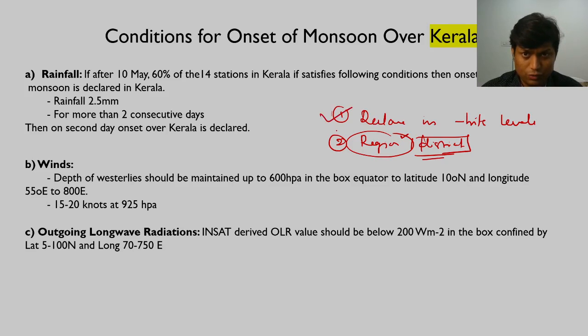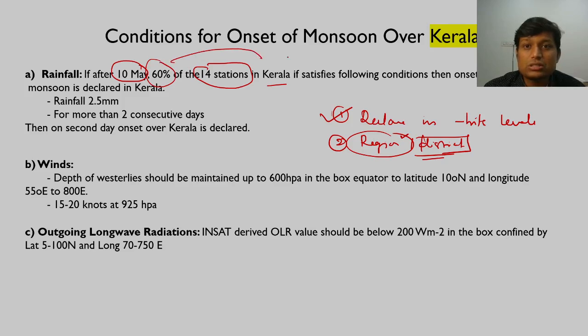So first and foremost, how do we declare that there has been onset of monsoon over Kerala coast? We will keep watching rainfall activity after 10th of May. There are some 14 stations in Kerala which have been identified for the purpose of monitoring. If out of these 14 stations, some 60 percent of stations satisfy these two following conditions.